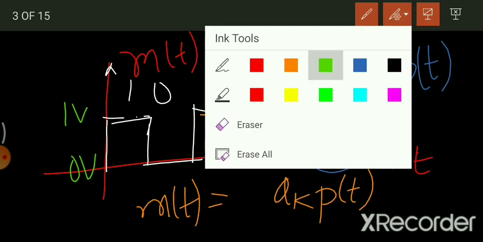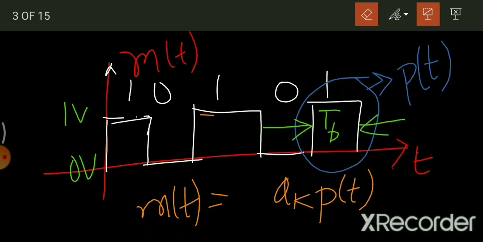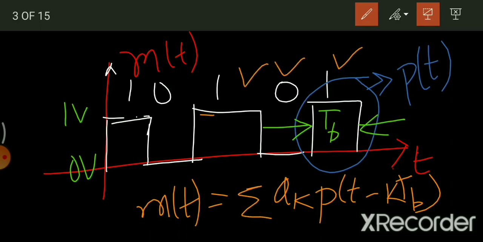Okay, so I can write it like this: minus k times TB, and I can put the summation, since many of these pulses are added together to give you the final waveform. So this is our message signal, where k goes from minus infinity to infinity, k being an integer. This is the way you write your message signal. I hope you understood how to write any line code in terms of an equation.